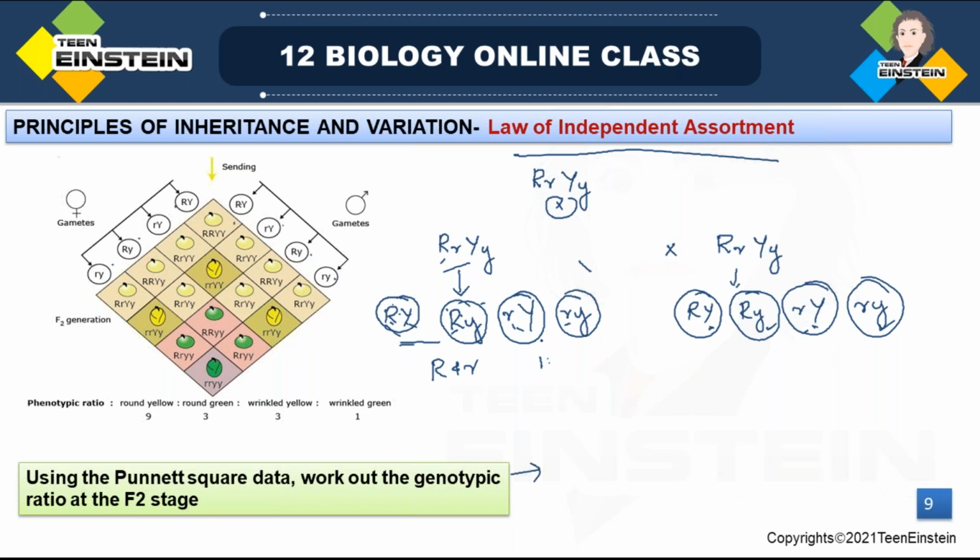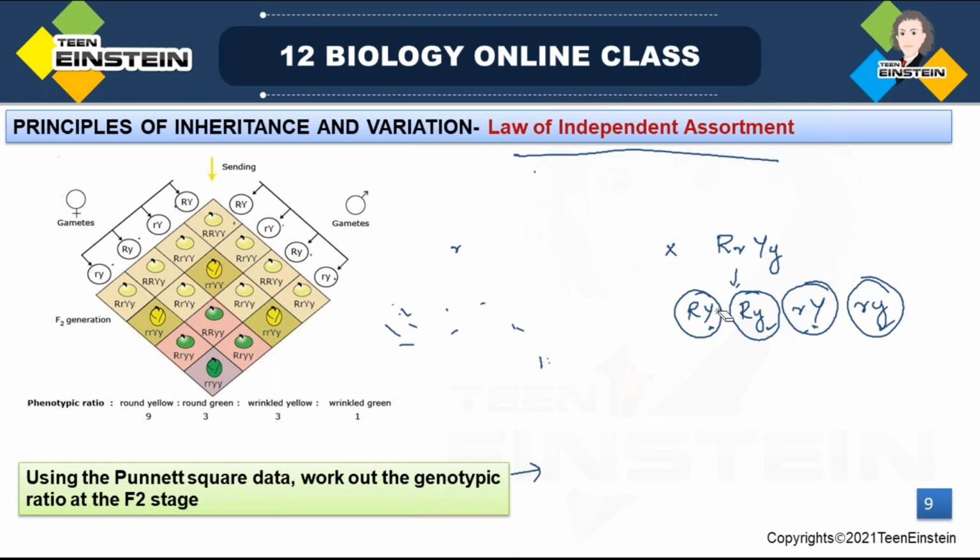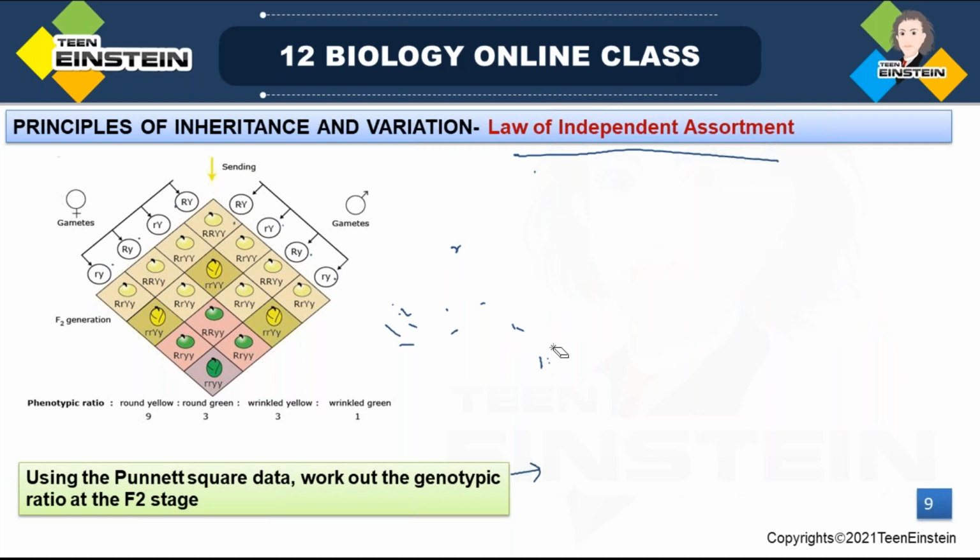Here one. I'll write all the genotypic ratio of this F2, the different combinations, so it won't be confusing. The genotypic ratio of the dihybrid condition.